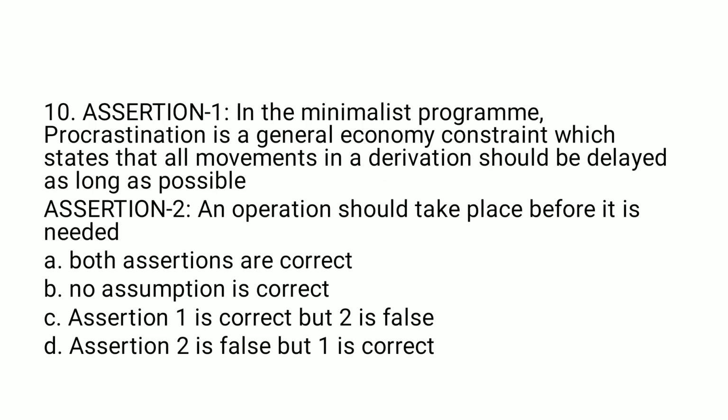Coming to the last question of the part 4 series, it is about the minimalist program of Chomsky, and here we have two assertions given. Assertion 1 says that in the minimalist program, procrastination is a general economic constraint which states that all movements in a derivation should be delayed as long as possible. Assertion 2 says that an operation should take place before it is needed. So we are talking about the procrastination constraint in assertion 2 as well, and here they are saying that it should take place before it is needed.